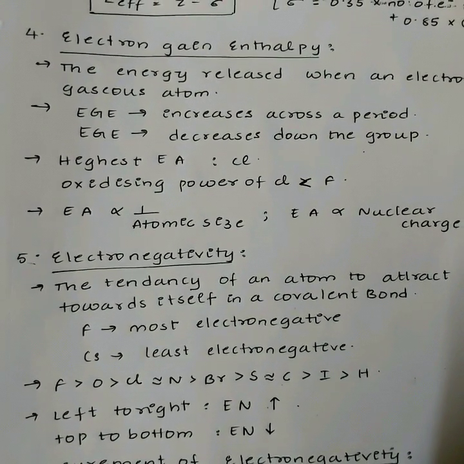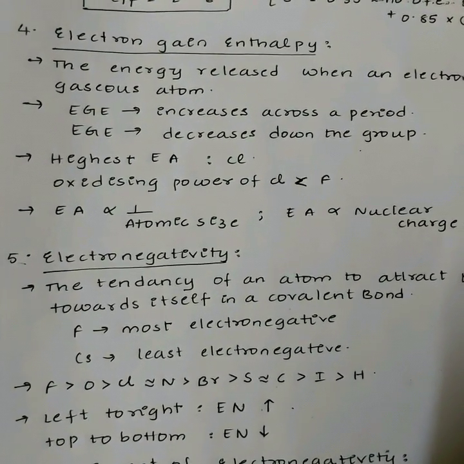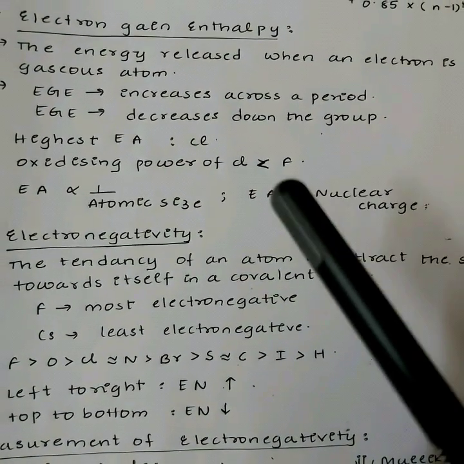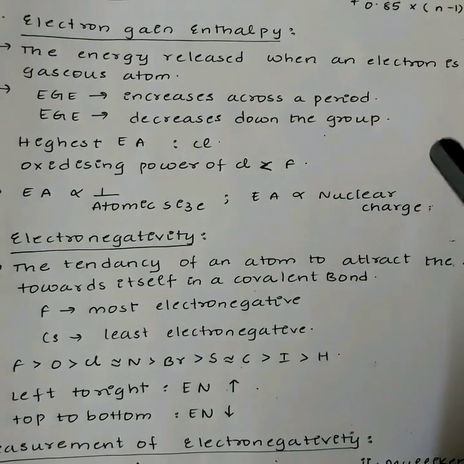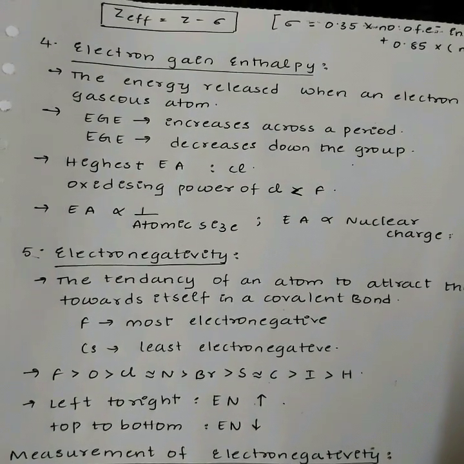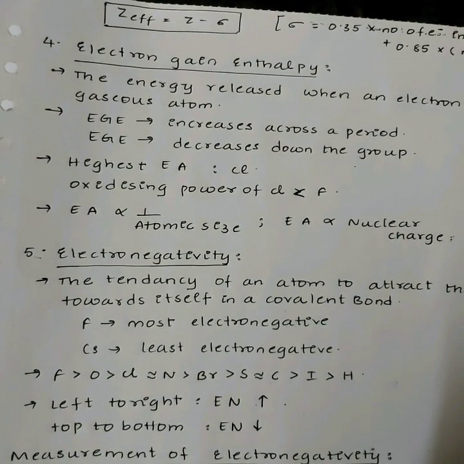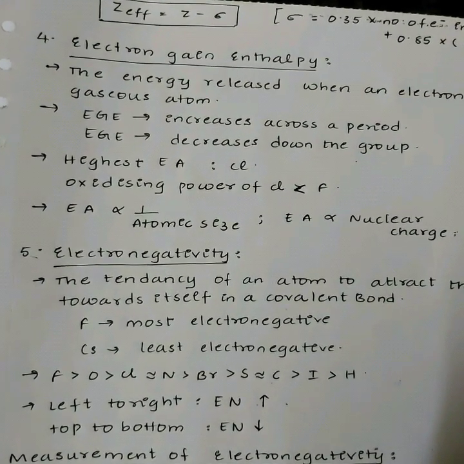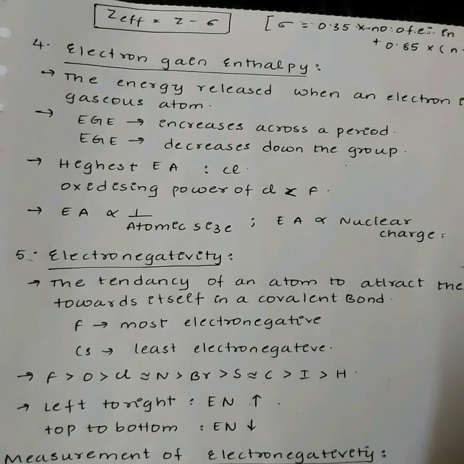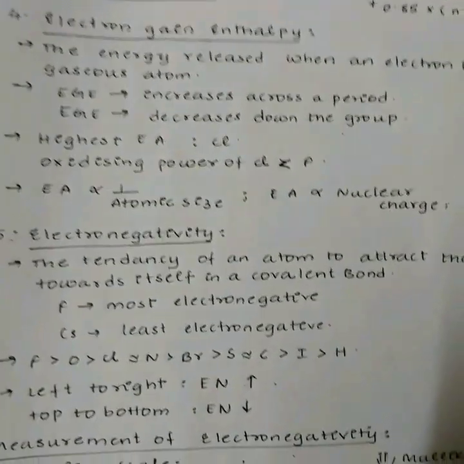The factors affecting the electron gain enthalpy are: atomic size is inversely proportional to electron gain enthalpy, and electron affinity, also called electron gain enthalpy, is directly proportional to the nuclear charge. For fluorine and oxygen atoms, since they have a small size and high charge density, they have a low electron gain enthalpy. The electron gain enthalpies of groups 2 and 15 are much lower because of their stable half-filled electronic configuration, but for group 18 it is positive because of the complete shell.